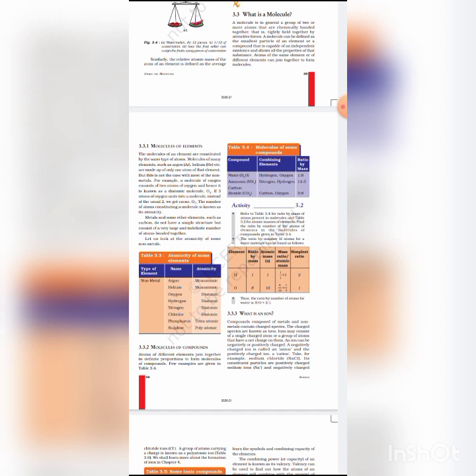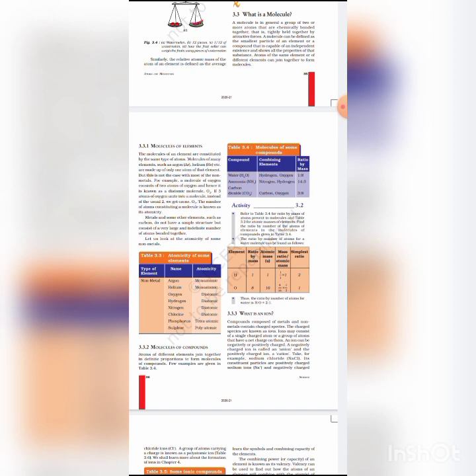It is expressed by N_A or N_0, capital N with subscript 0 or A, and this number is 6.022 into 10 to the power 23. So 1 mole of a substance represents 6.022 into 10 to the power 23 particles, that is, they may be atoms, ions, or molecules. So 1 mole of hydrogen atoms means 6.022 into 10 to the power 23 hydrogen atoms.